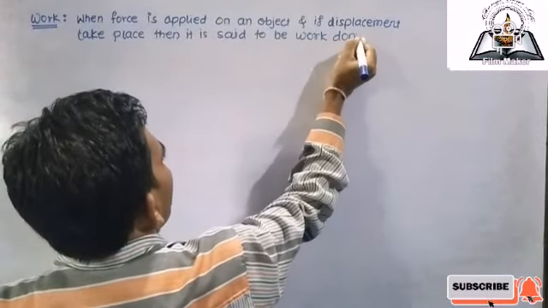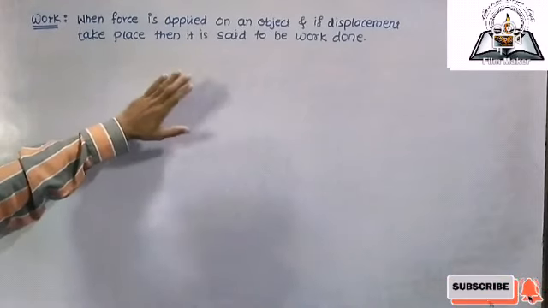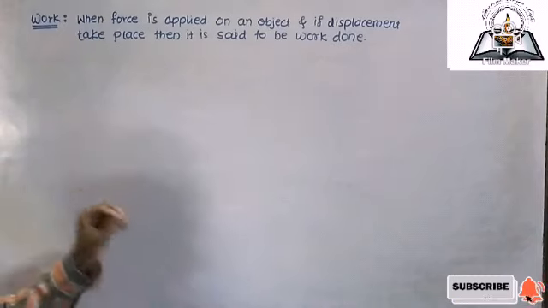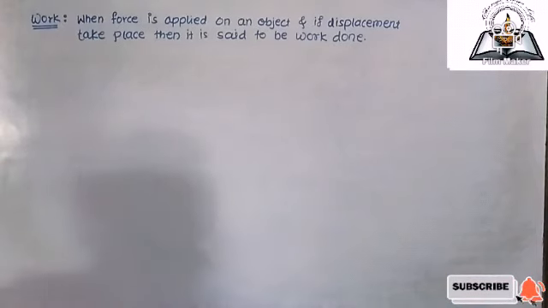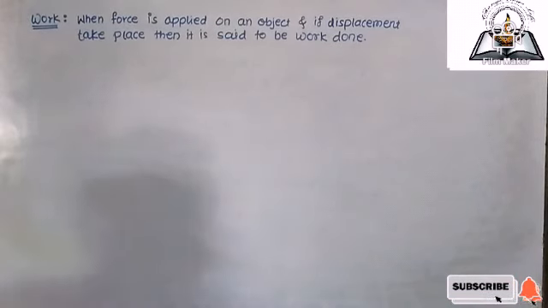Look students, when is it called work done? When force is applied on an object and if displacement takes place, then it is said that work is done. That means when force is applied on an object and it gets displaced, it is called work done.